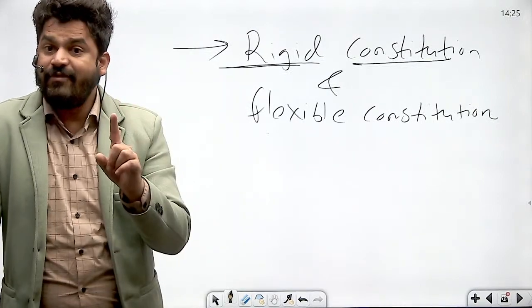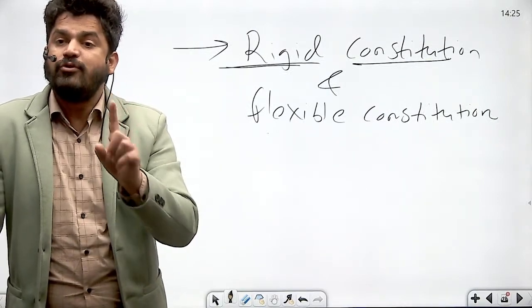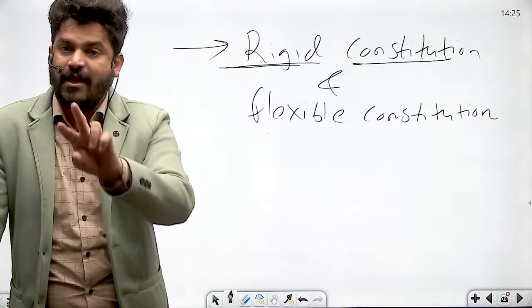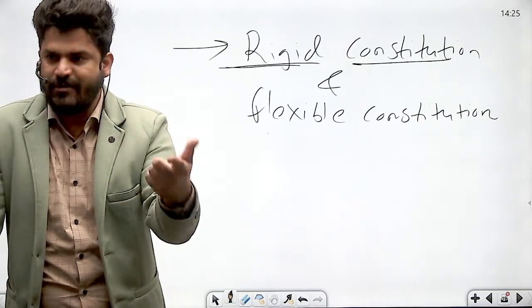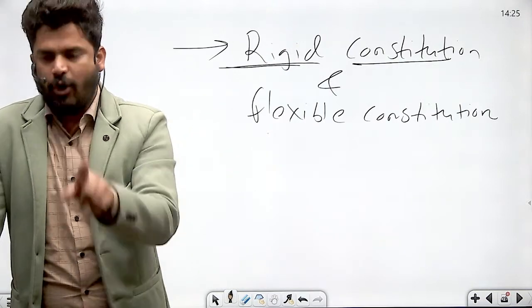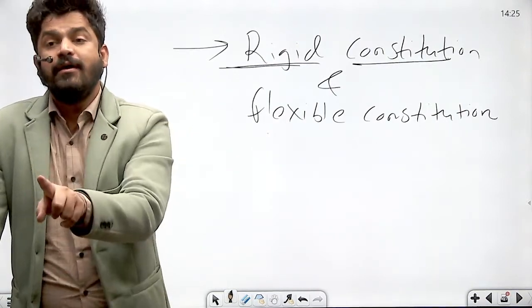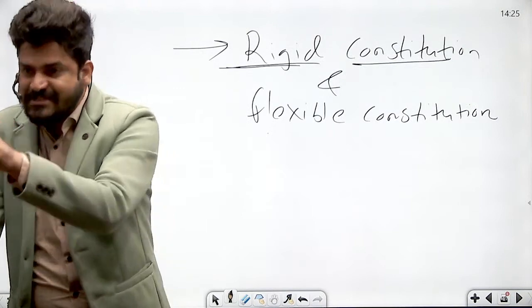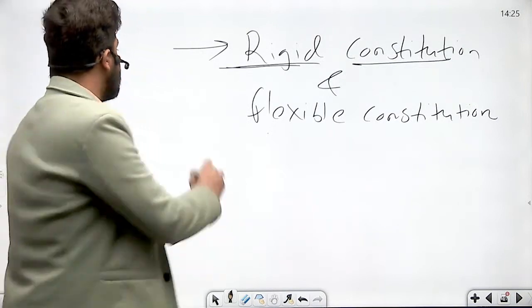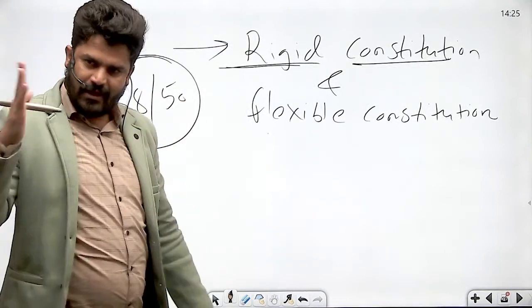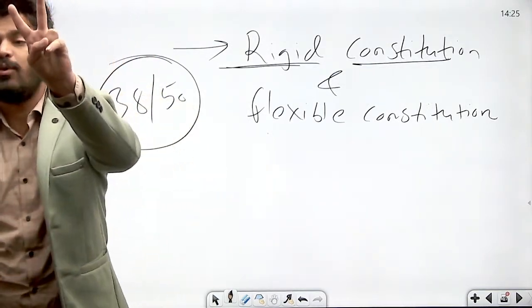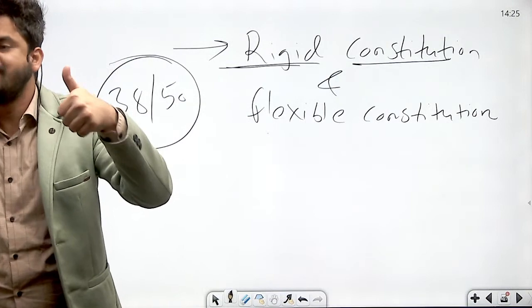Yes. Every amendment to the US Constitution has to be passed by both the houses of US Congress by special majority, that is 2/3 majority. Along with that, it also has to be passed by the 3/4 of the state legislatures. That is 38 out of 50 state legislatures have to pass it. So two authorities are required. So American Constitution is a rigid constitution.